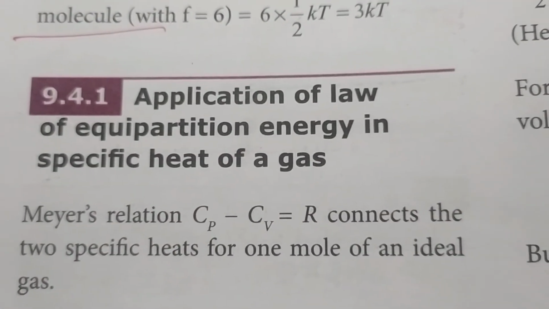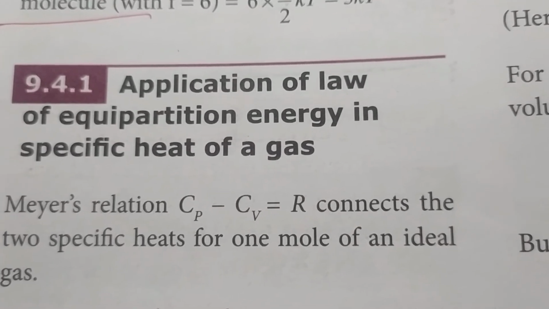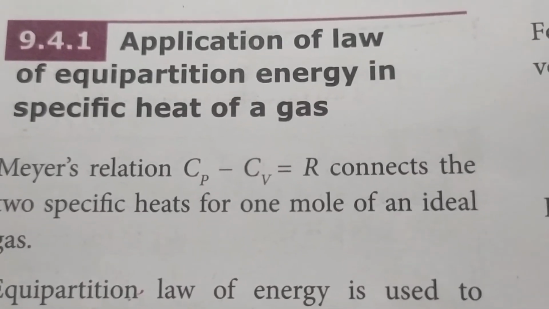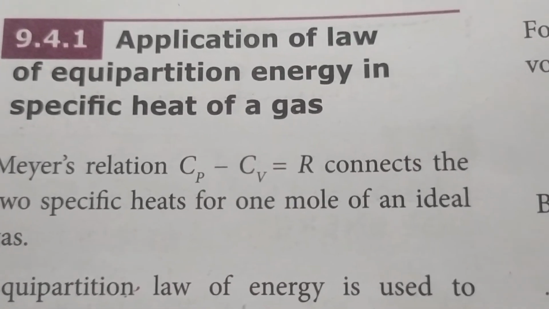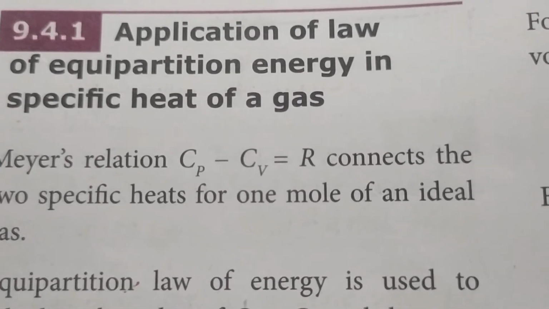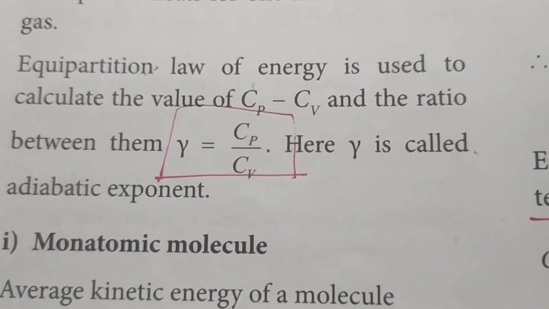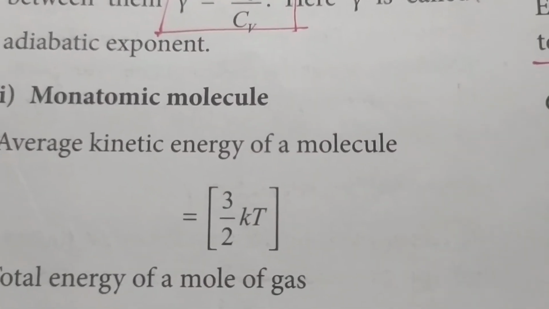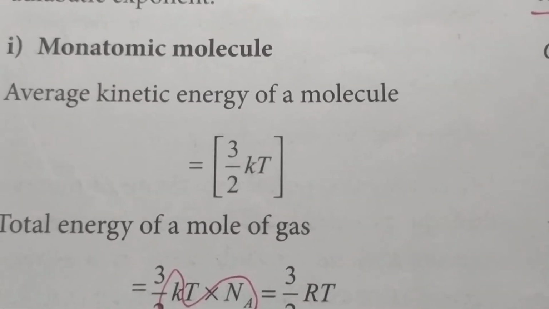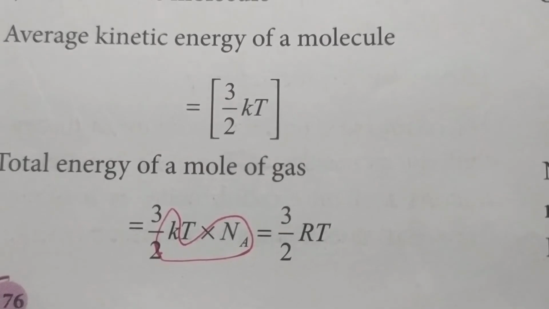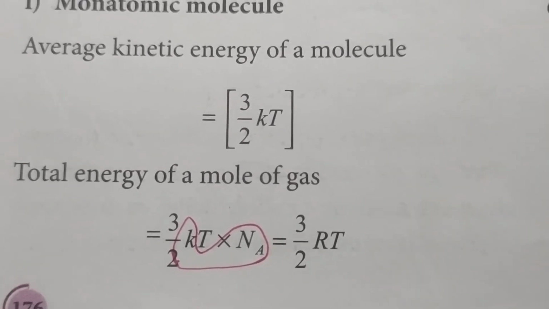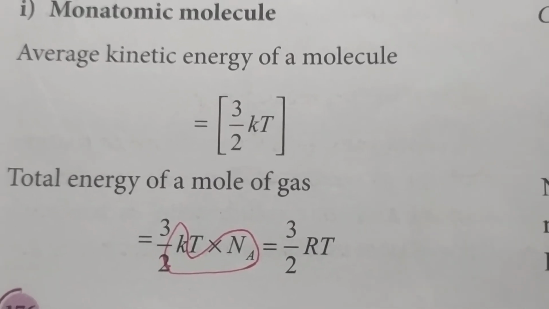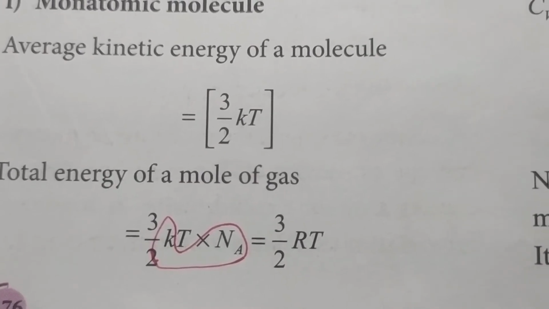And next we are going to apply the law of equipartition of energy to the specific heat of a gas. You know Mayer's relation, Cp minus Cv is equal to R, where Cp is the specific capacity at constant pressure, Cv is the specific capacity at constant volume, and R is the gas constant. And here you know gamma is equal to Cp by Cv. For a monoatomic molecule, the kinetic energy of a single molecule is 3 by 2 kT. So for a mole of the gas, the total energy is 3 by 2 kT into Na, where Na is the Avogadro number. So when you multiply by the Avogadro number, you get 3 by 2 RT.